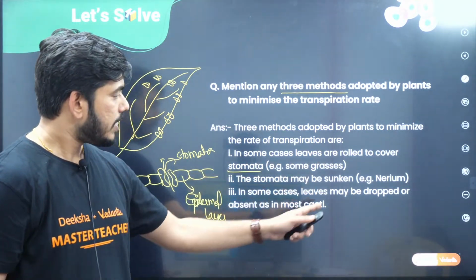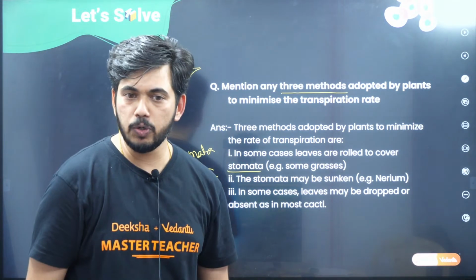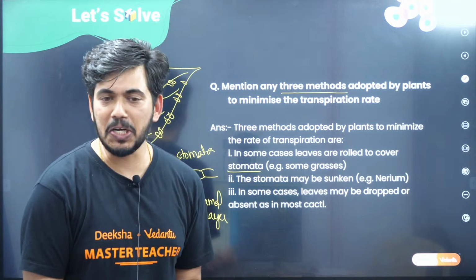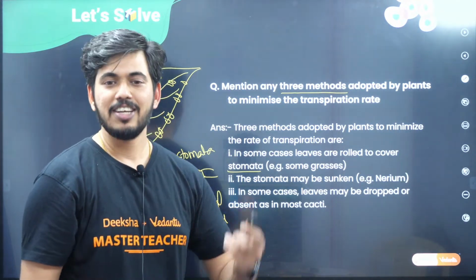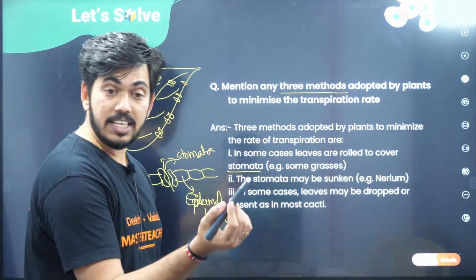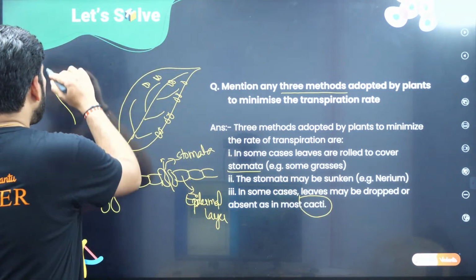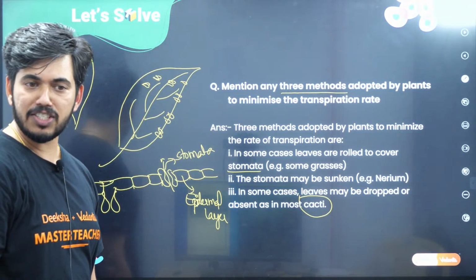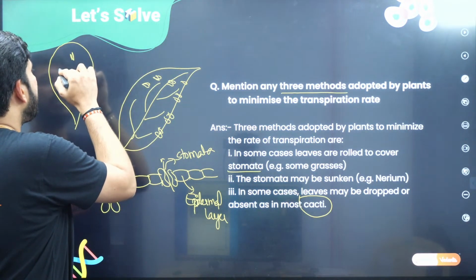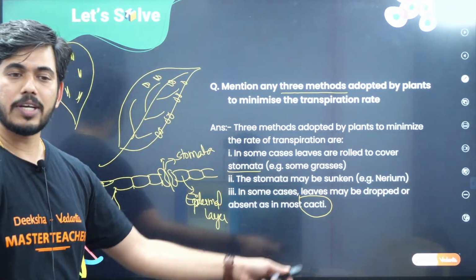And in some cases, leaves may be dropped or absent, as in most of the cacti. In some of the plants, they shed off the leaves. Leaves will be dropped. When the number of leaves reduces, obviously stomata will be reduced, right? So where is the transpiration? Mostly we can see this with the cacti. In cactus, children, there will be a modification of the stem into a green flattened structure, and the leaves will be converted into spine-like structures. There is no presence of stomata there, so transpiration won't take place.